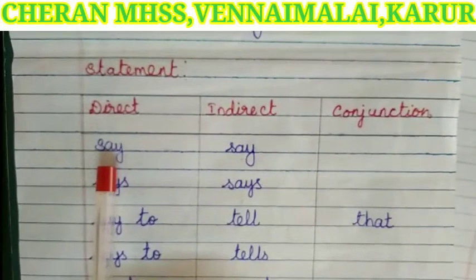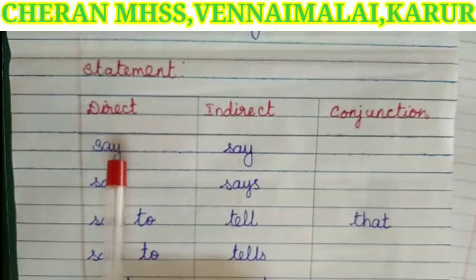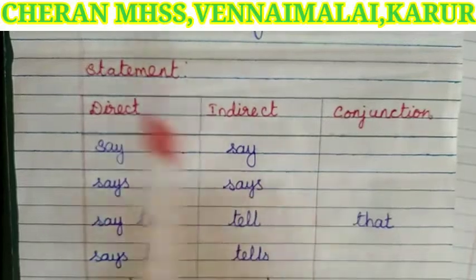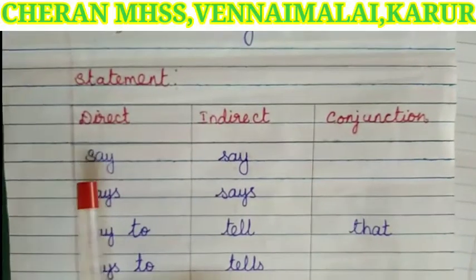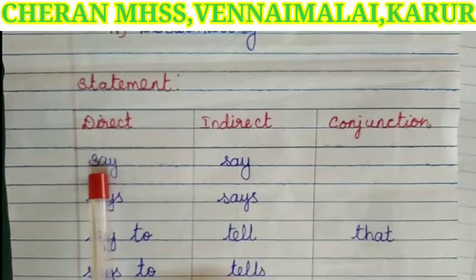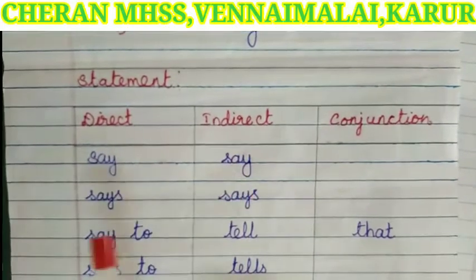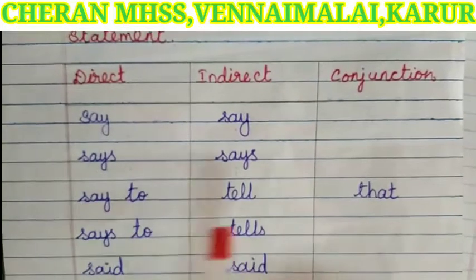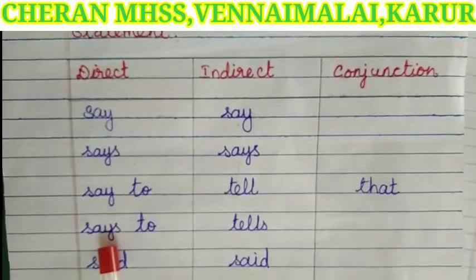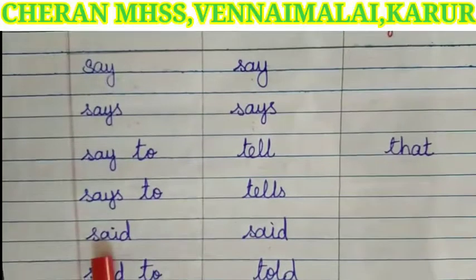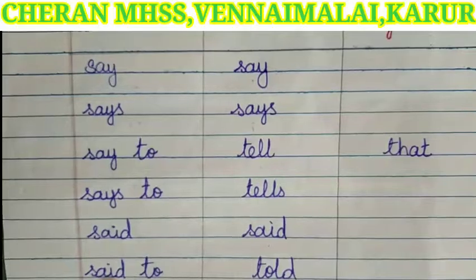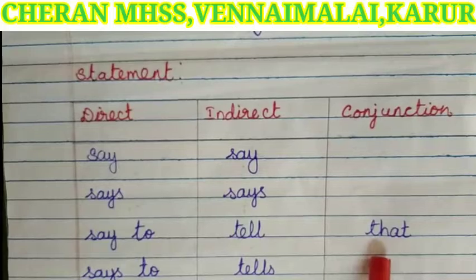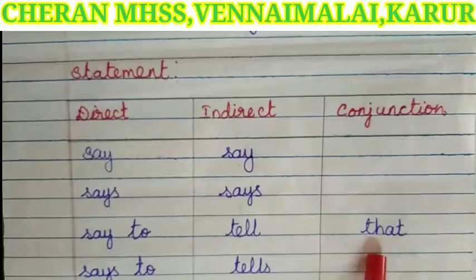Here we are going to see about the changes of reporting verb and conjunction for statement. If the reporting verb is say, it will change in indirect as say. Says, says. Say to changes in indirect to tell. Says to, tells. Said, said. Said to, it will change as told. And the conjunction for statement is that.